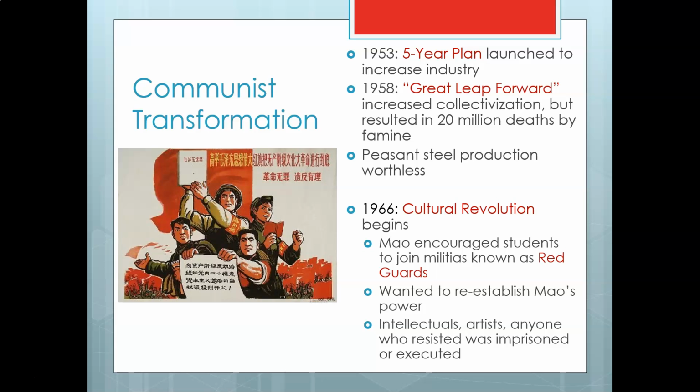And so what a lot of peasants do in order to come up with the production of steel is they take all of the stuff that they have that's made out of metal and melt it or smelt it. They create super hot fires, melt their woks, their pots, their pans, their tools, anything made out of metal, and then create iron or steel out of that. It doesn't work. So the peasants are making steel that's useless while not farming, and also angry about having to pool all of their land and cows and everything together. And it creates a huge shortage of food.